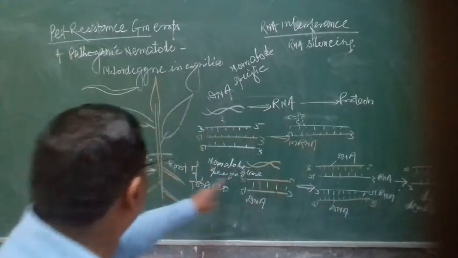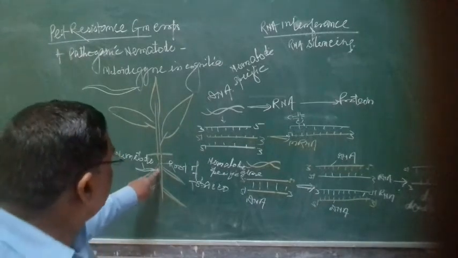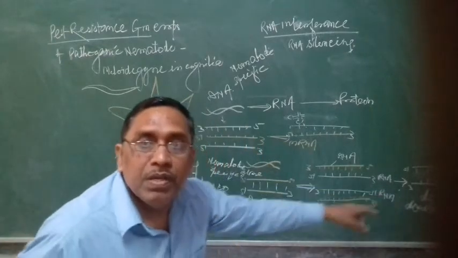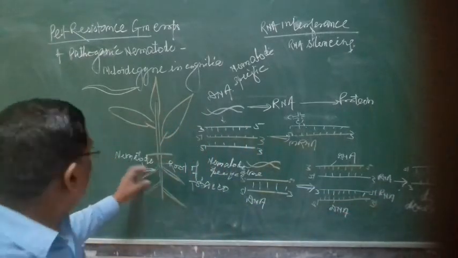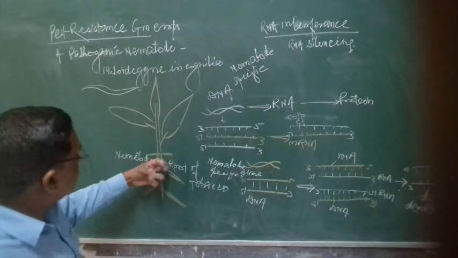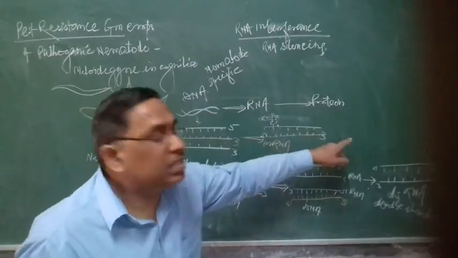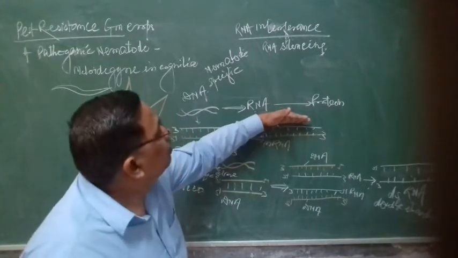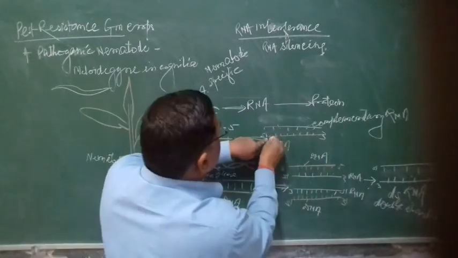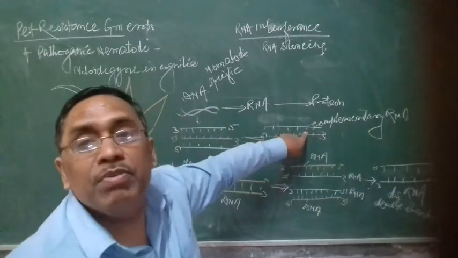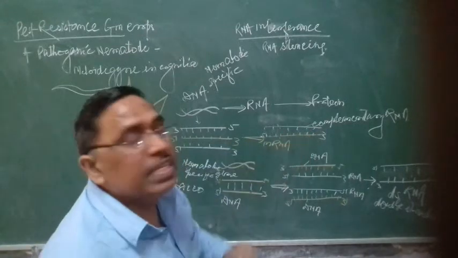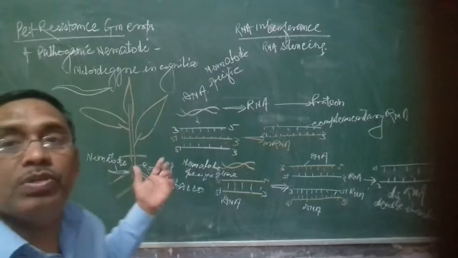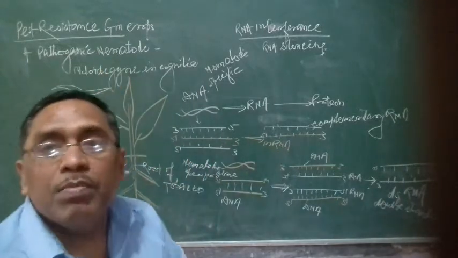If this gene is introduced in a crop plant cell, then this gene will regulate the synthesis of double-stranded RNA. Double-stranded RNA is present here. If the nematode attacks and sucks the cell sap, the protein will not be synthesized because the mRNA of the nematode is interfered with by the overlapping complementary RNA. The tRNA cannot read it, so amino acids cannot be arranged on the ribosome, and protein synthesis will not take place. In the absence of the specific protein, the nematode cannot survive and the plant remains protected.